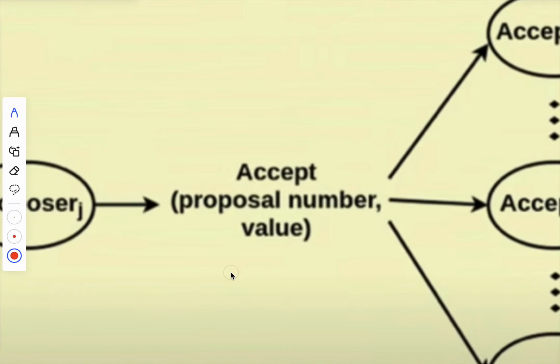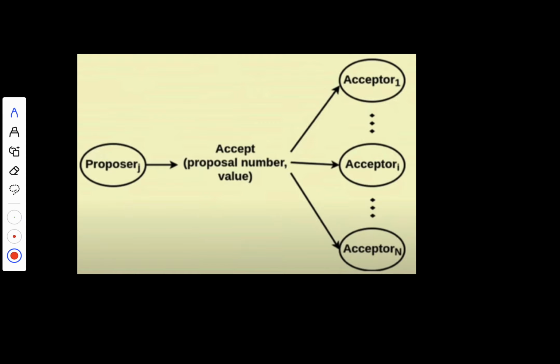Okay, so let's try to understand how it works. We have a proposer or a leader, we have the proposal itself, and we have the acceptance. This algorithm works in three phases. The first one is leader election. First, Paxos elects a leader, often called a proposer. This leader is responsible for proposing updates.